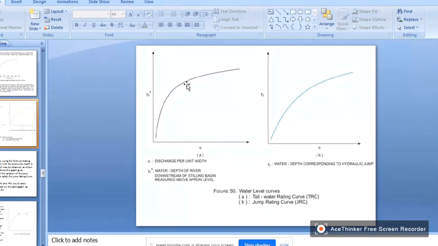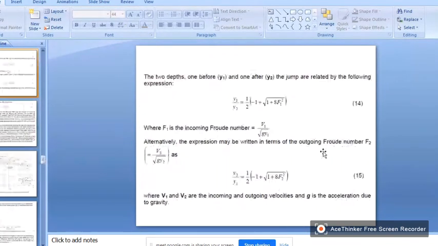Similarly, we have a jump rating curve. For different Q values, you will have different Y2 values. If you want to calculate Y2, Y2 is equal to Y1 by 2 into minus 1 plus square root of 1 plus 8 F1 square.